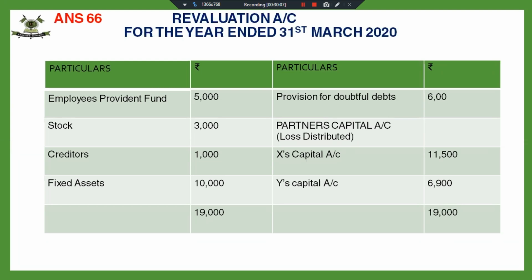Debtors are good, and when I write off, it has to be written on the credit side. Provident fund liability has increased, value of the stock has decreased, fixed assets have also decreased, and creditors have increased, so liabilities are recorded on the debit side.